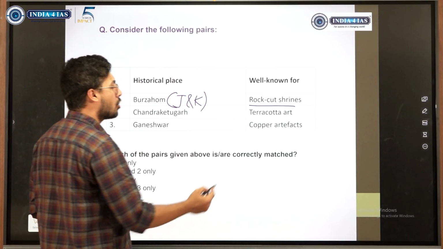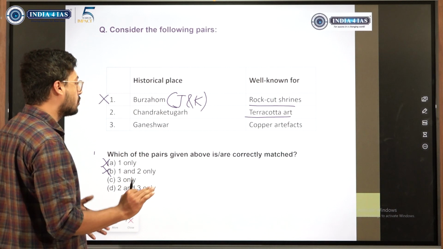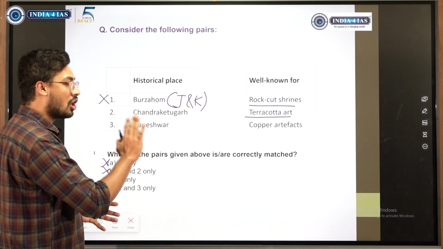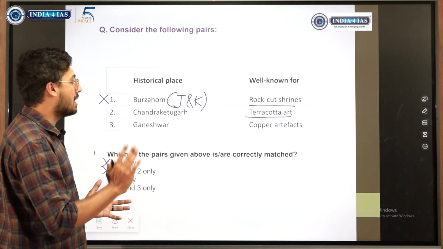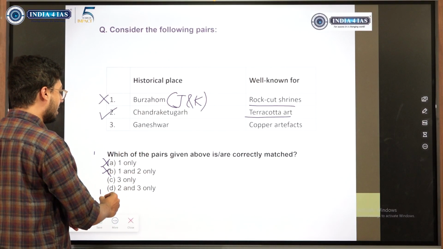And if you look at terracotta art, it's not like gold which is found only in certain regions. Terracotta art is found over a broad region, in the northern plains or the eastern plains. So we could have accepted that Chandraketugarh has it and taken D to be correct.